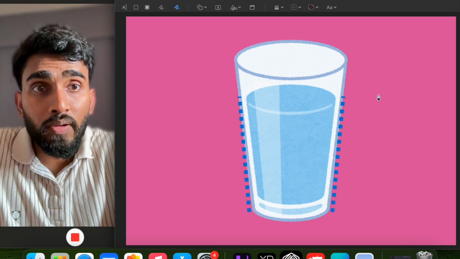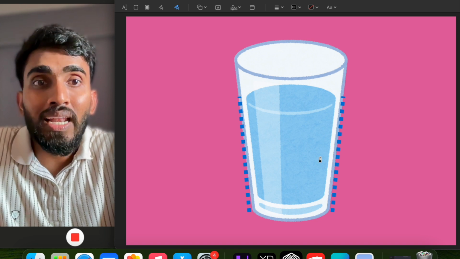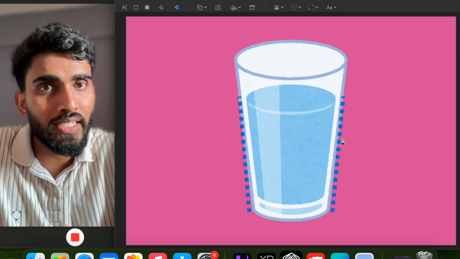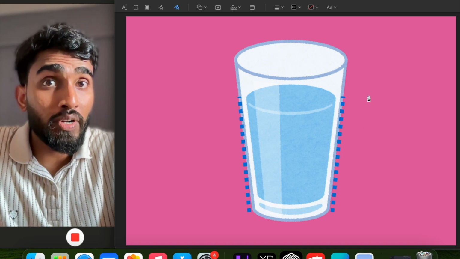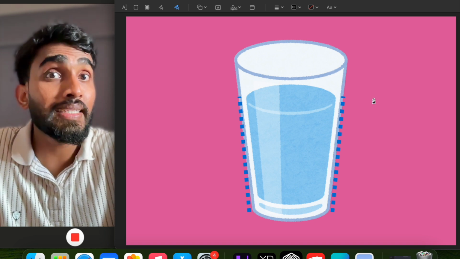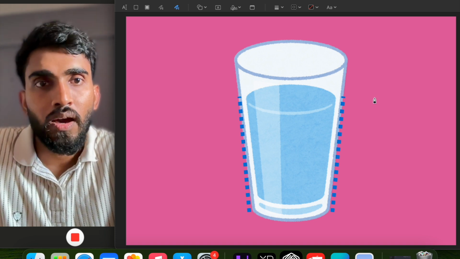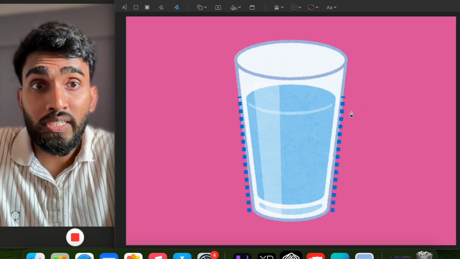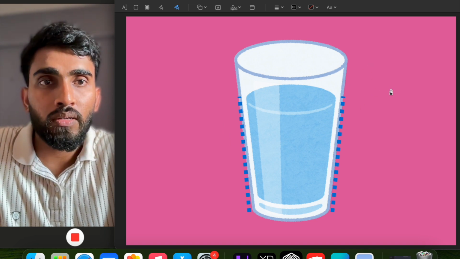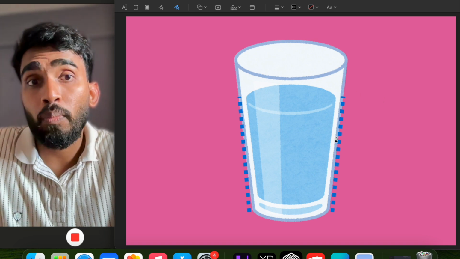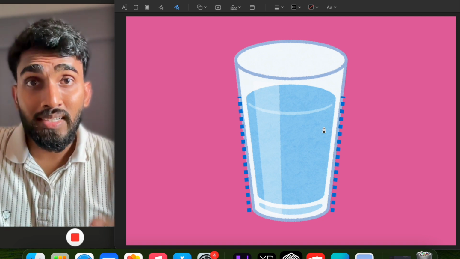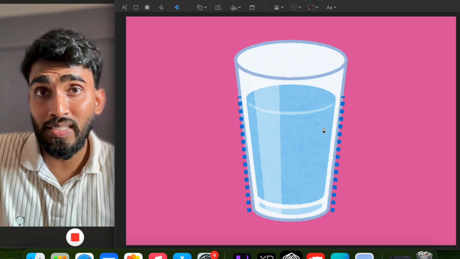When the water vapor comes in contact with this cold glass, it loses energy, and as it loses energy, it gets converted into liquid state again. This process is called condensation. As we have seen earlier, gas changes into liquid state. So due to the condensation of the water vapor in the air, the tiny water droplets appear on the surface of the glass. As a result, this chapter is completed in this video.